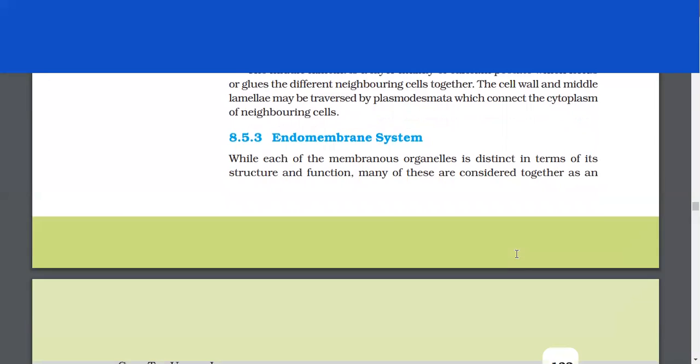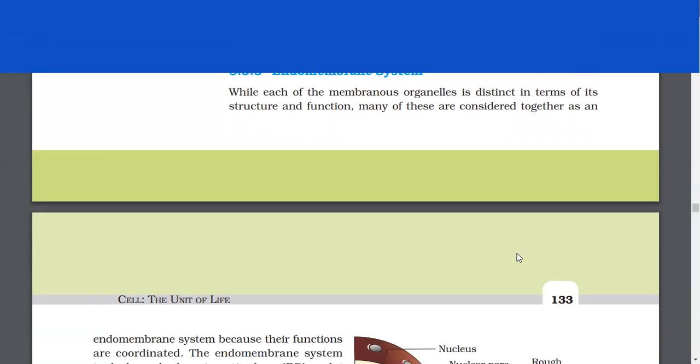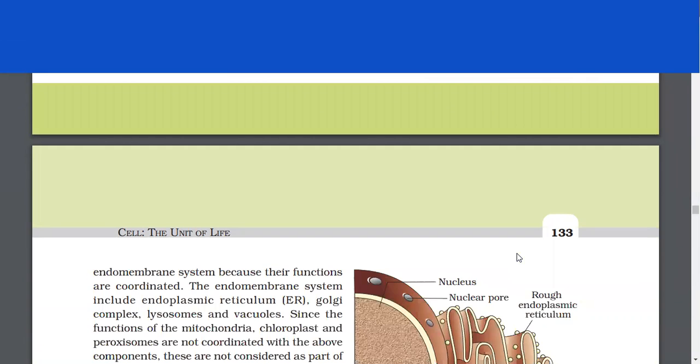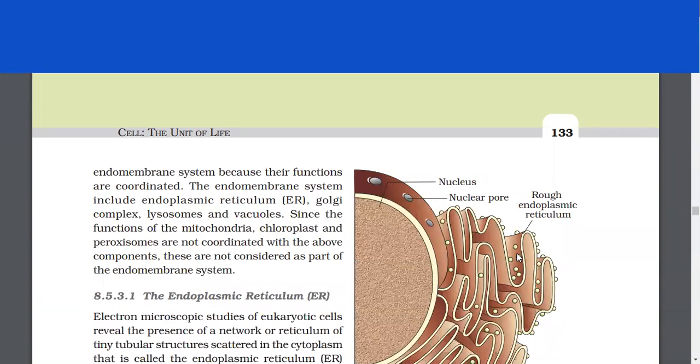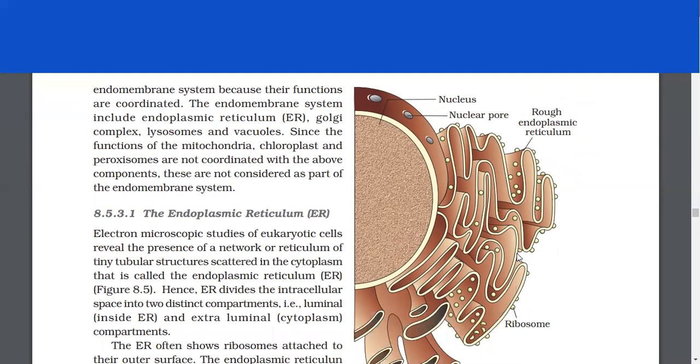Endomembrane system. While each of the membranous organelles is distinct in terms of its structure and function, many of these are considered together as an endomembrane system because their functions are coordinated. The endomembrane system includes the endoplasmic reticulum, Golgi complex, lysosomes, and vacuoles. Since the functions of the mitochondria, chloroplasts, and peroxisomes are not coordinated with the above components, these are not considered as part of the endomembrane system.